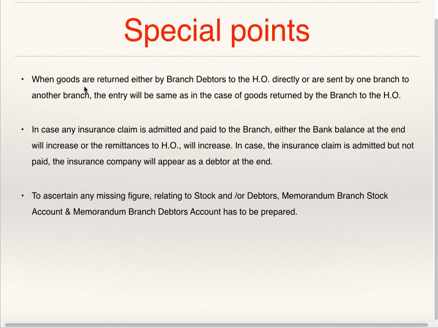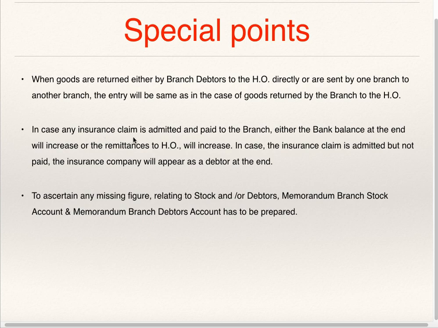We'll see some special points. When goods are returned either by branch debtors to head office directly or are sent by one branch to another branch, the entry will be the same as in the case of goods returned by the branch to head office. When goods are returned by the branch to head office, you are supposed to credit it to the branch account. When goods are returned by a branch debtor directly to head office, it is to be credited to the branch account. If goods are sent by one branch to another branch, if goods are transferred to some other branch, then it is to be credited to the branch account.